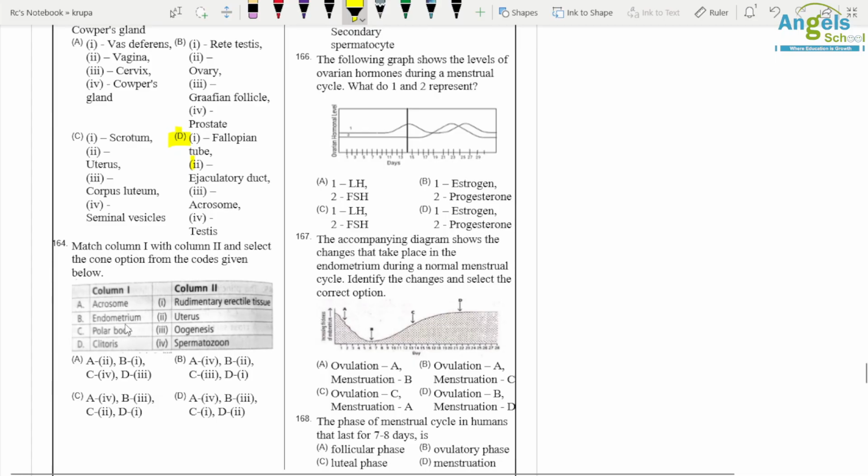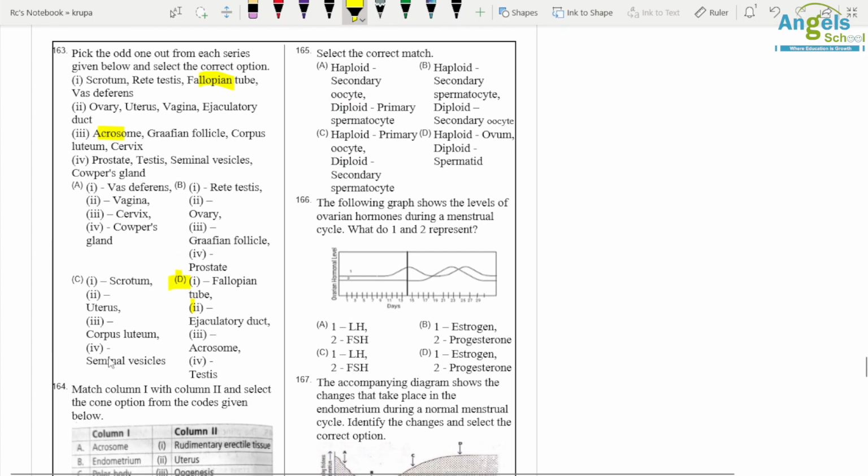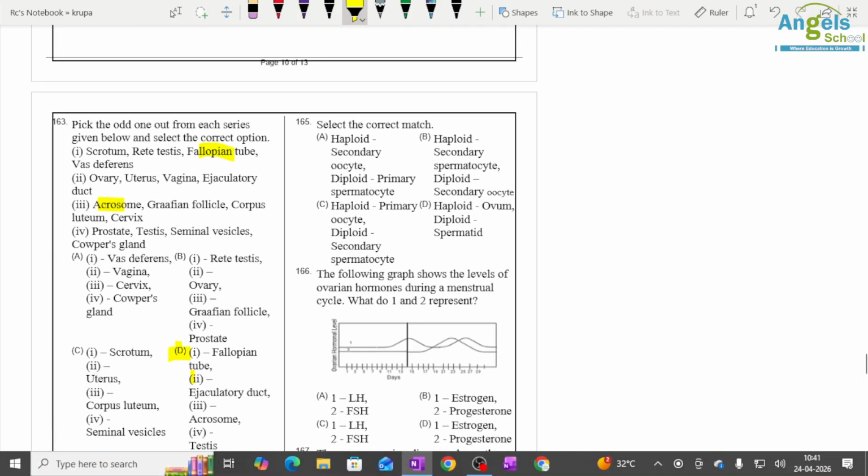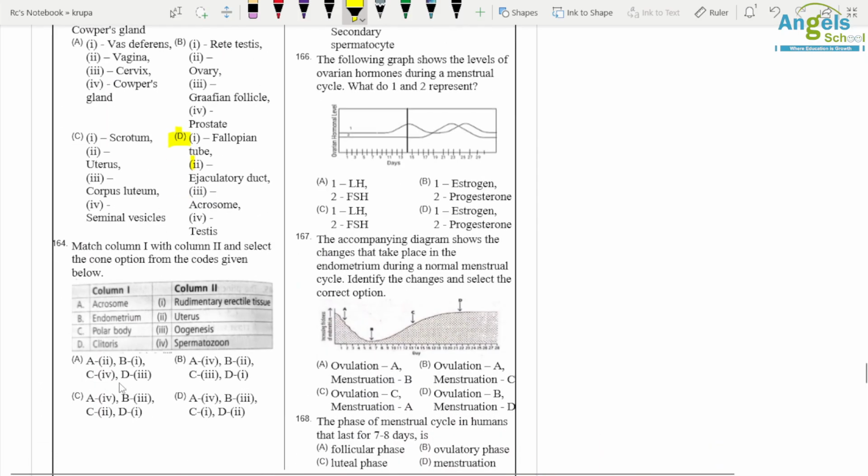Match the following. Acrosome, spermatozoa, endometrium, uterus, polar body, oogenesis, clitoris, rudimentary erectile tissue. Okay, so here B is the correct option.